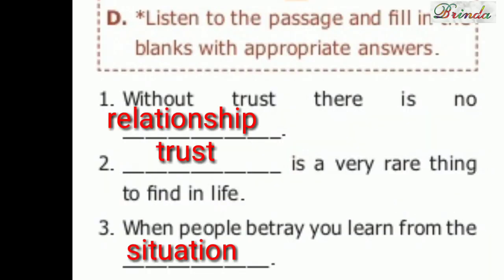Without trust, there is no trust. Without trust, there is no relationship. Second one, trust is a very rare thing to find in life. So what is that? Trust is a very rare thing to find in life. Third one, when people betray, you learn from the situation.